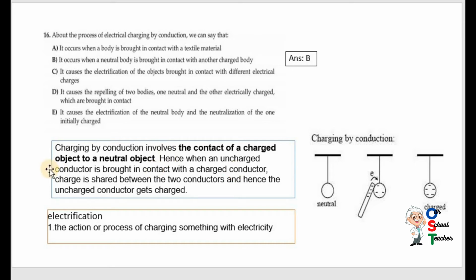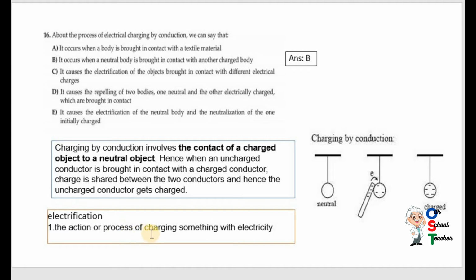Hence, when an uncharged conductor is brought in contact with a charged conductor, charge is shared between the two conductors and hence the uncharged conductor gets charged. So you can do it in this way. This is called conduction, and you can charge a neutral object by this charged object. Charging can be done by using a charged object.